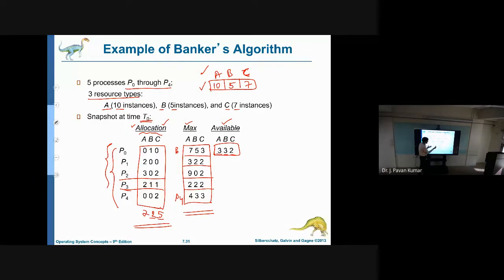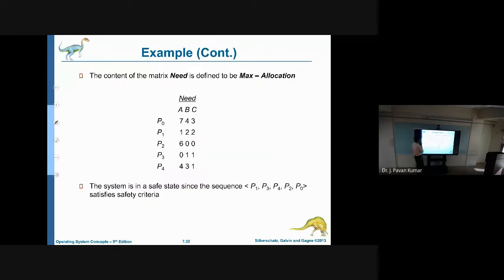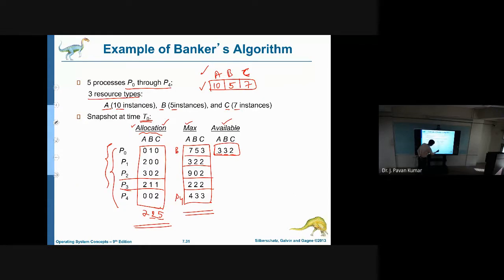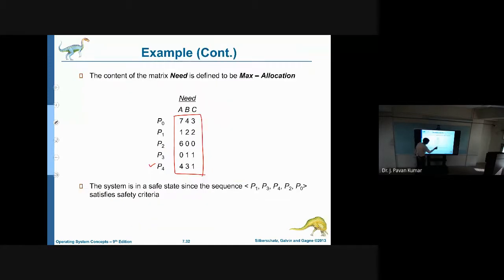What will be the need? It is nothing but max minus allocation. Max minus allocated will be need. Let us try to see it for one process, P4. What is the requirement for P4? 4, 3, 3. This is the requirement, and allocated is 0, 0, 2. So 4, 3, 3 minus 0, 0, 2, we get 4, 3, 1. That will be the need. Now you see 4, 3, 1.